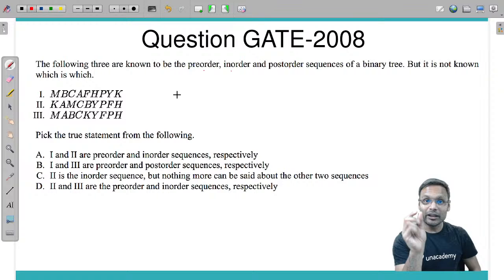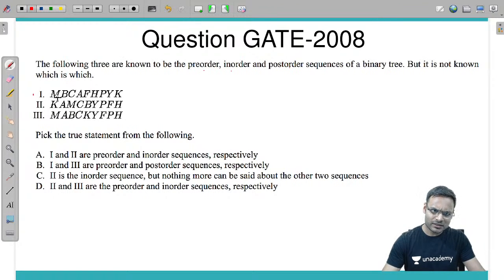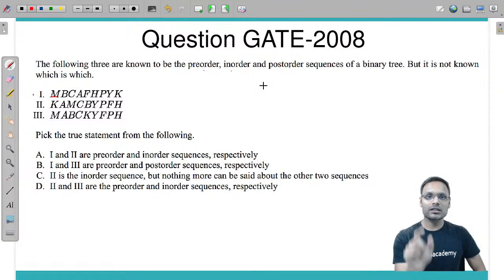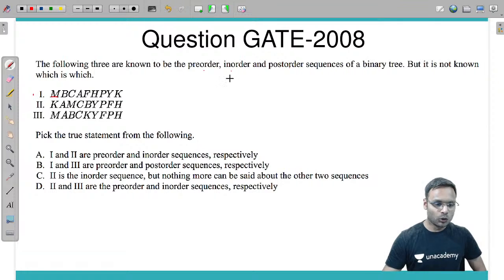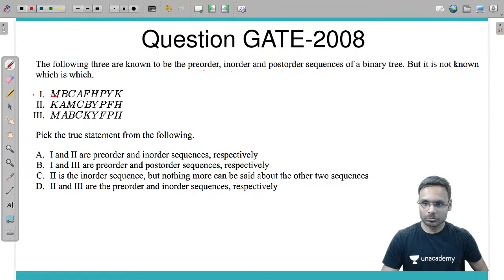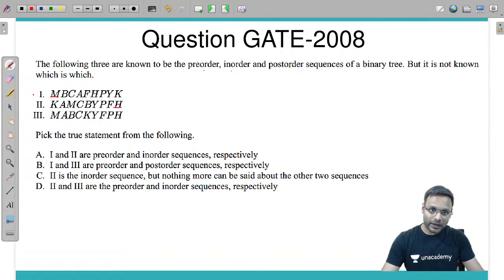When we have a pre-order traversal, the first symbol is the root. Suppose this one is pre-order, then the first symbol M is the root. If M is the root, then in post-order traversal the root is the last symbol. Do we have M here? No, we don't have M here. It means this cannot be pre-order.